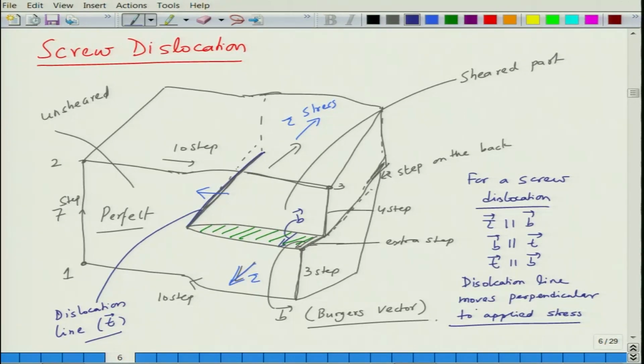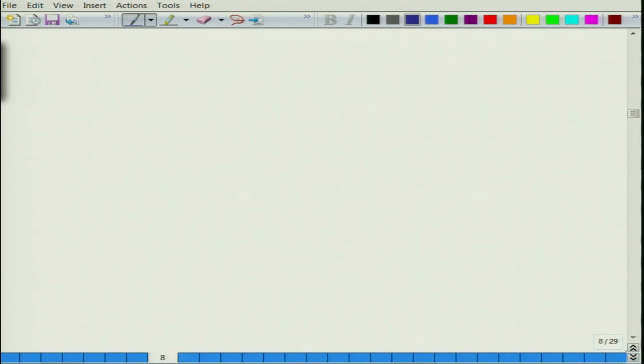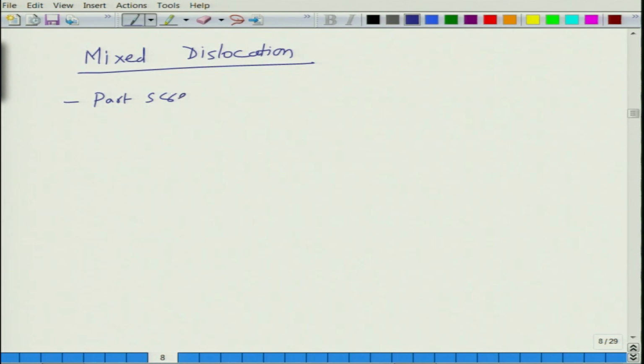So, these are two fundamental differences between the two kinds of dislocations. In reality, we do not have perfect edge or perfect screw dislocation, what we tend to have is a mixed dislocation, which is part screw and part edge.